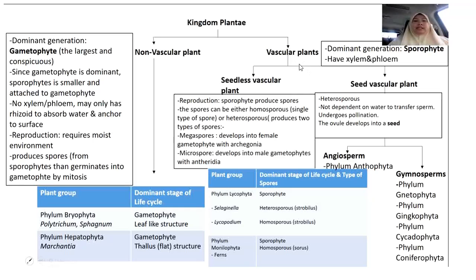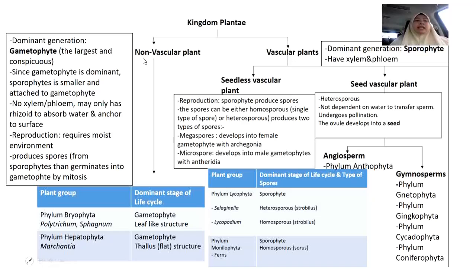Then the vascular plants are divided into two types. Either they are seedless vascular, meaning they do not produce seed but just produce spores, and also seed vascular plants, which of course produce seed. Seed vascular plants are subdivided into two, either angiosperm or gymnosperm. Angiosperm means flowering plants where the seed is covered by the ovary wall, whereas for gymnosperm the seed is not covered by the ovary wall. Okay, I'm going to start fast and compact with the non-vascular plant first.